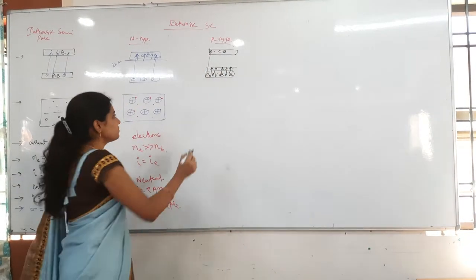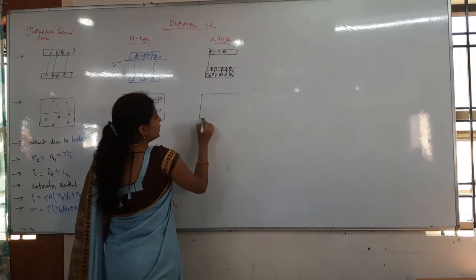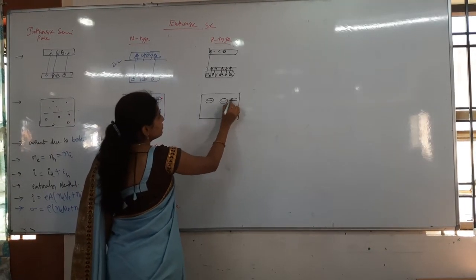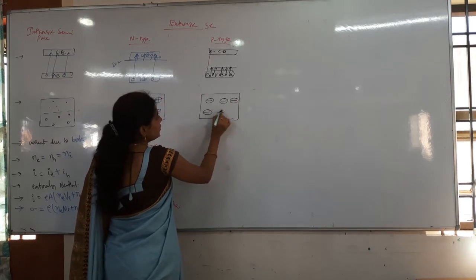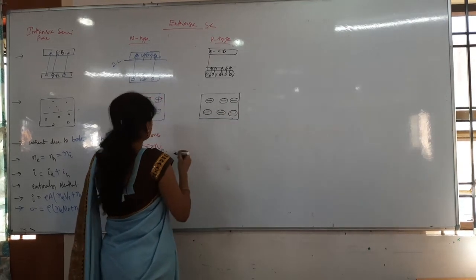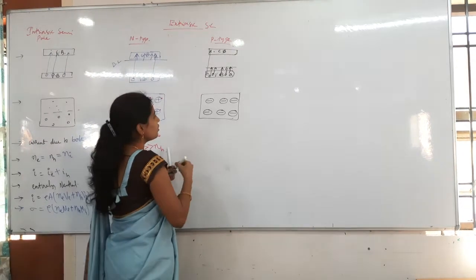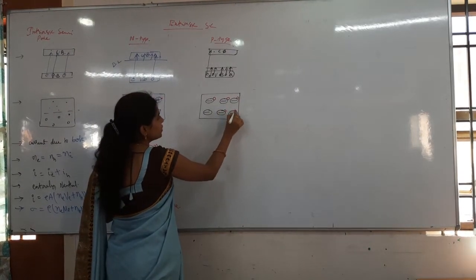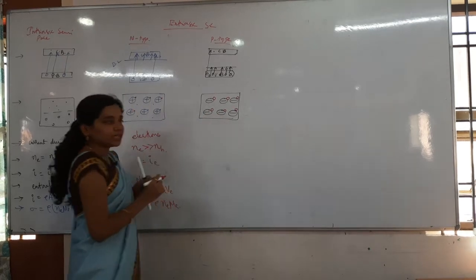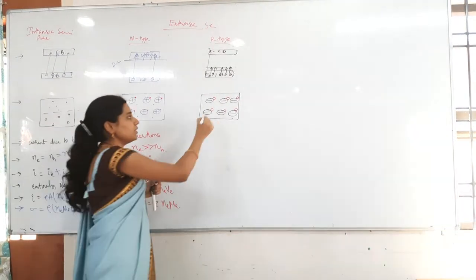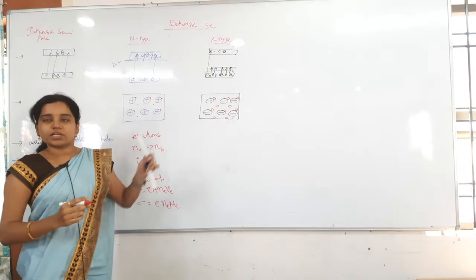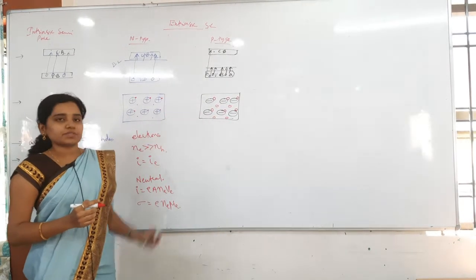Then next, whenever you draw the structure of that semiconductor, negative ions will be there. For those negative ions, associated holes will be there. For each and every negative ion, associated holes will be there. And also what will be extra here? Holes are extra, so I will get extra holes here like this. That is about the structure of the P type of semiconductor.